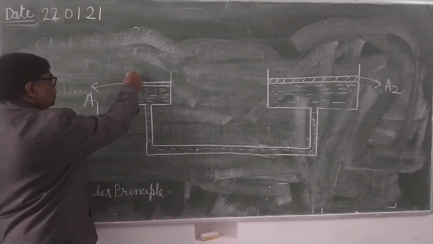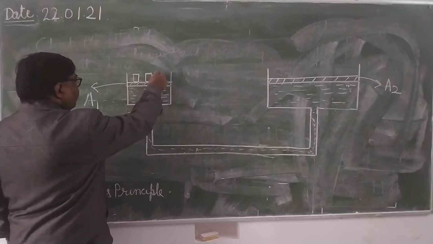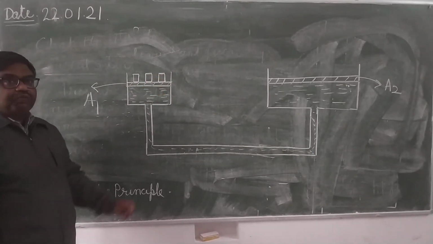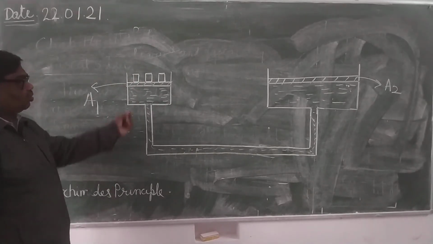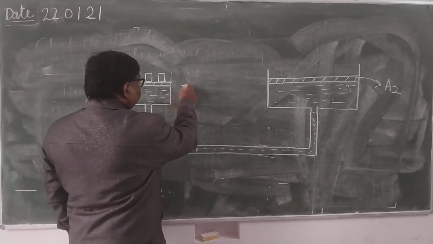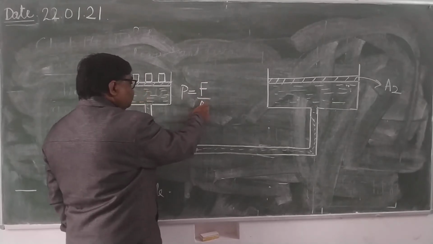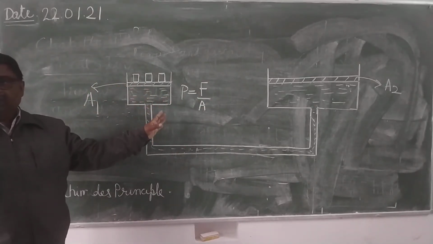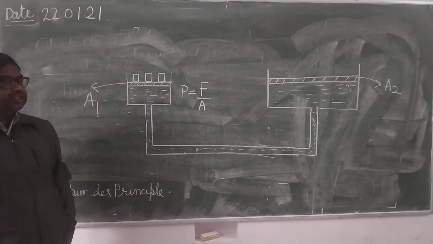Now I have kept some weights here. When you will place some extra weights here, what will happen? Some extra pressure will be produced. And what will be the extra pressure here? Extra pressure will be equal to weight divided by area. Means how much extra pressure will be created? F1 upon A1. मतलब ये एक्स्ट्रा प्रेशर है जो पहले से एग्जर्ट हो रहा था वो तो है ही. This is the extra pressure. This much extra pressure is created.